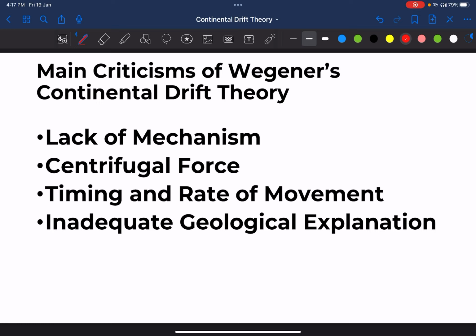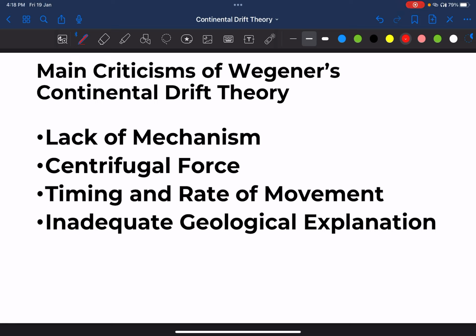Another criticism was inadequate geological explanation. जो क्रिटिक्स थे उन्होंने आर्ग्यू किया that geological evidences, while intriguing, were not comprehensive enough to fully support the theory. They believe that similarity of fossils, rocks, coastlines may be out of coincidence. तो coincidence भी हो सकता था उनके according, but